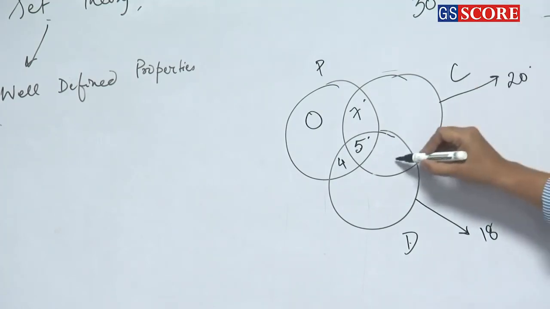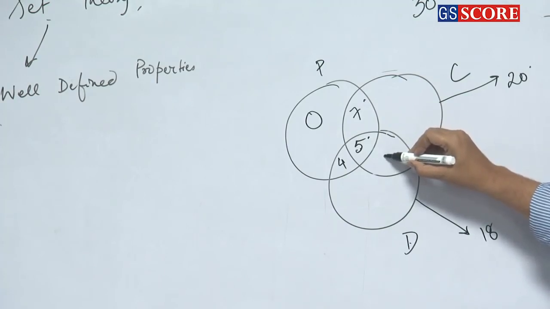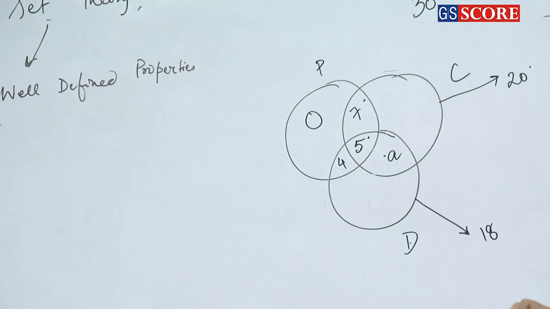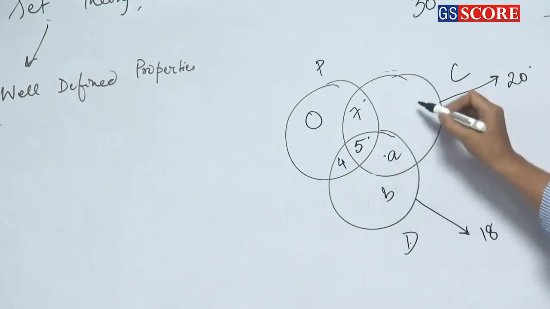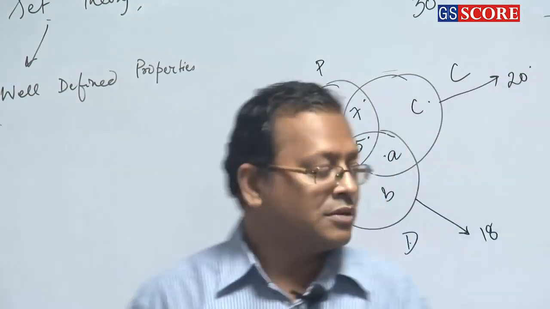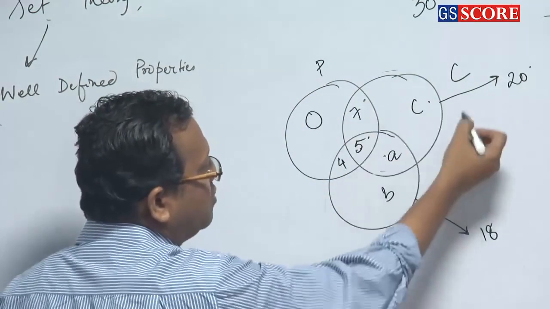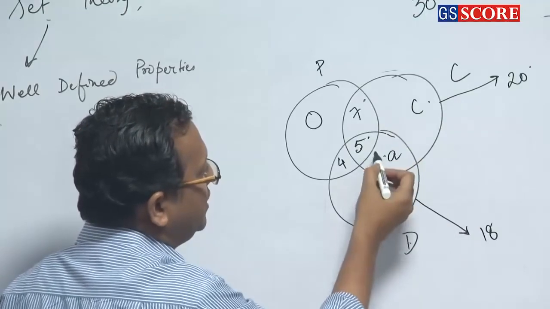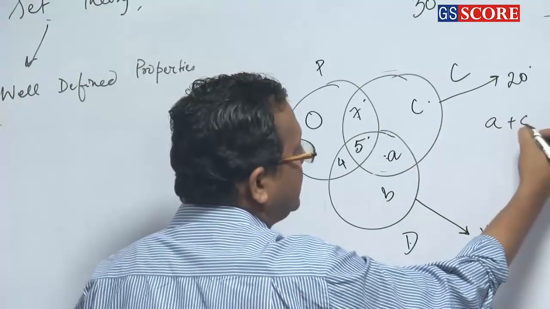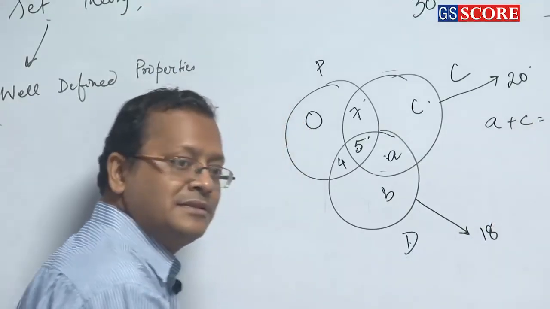So only Coke and Dew means I have to find the value of this one. Only Coke and Dew is this one. So let the value of this be A, this is B and this is C. Clear or not? The value of this whole circle is how much? 20. So 7 plus 5, 12 plus A plus C is 20, which means A plus C is 8.